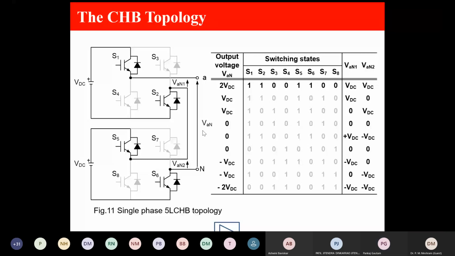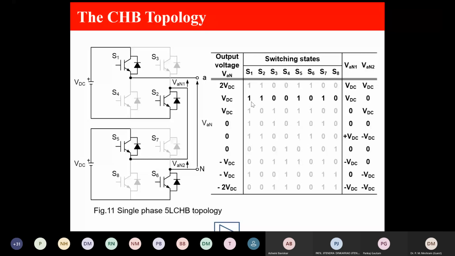This CHB topology is very common and you will find it in applications. I had already told you, if this is on, we get positive VDC. If this is on, we get minus VDC. And if this is on, we get 0, and this on, we get 0. And it is cascaded, so the output voltages of the bridges are added. Source voltages are VDC and VDC. So I make this VDC, this VDC, the addition is 2 VDC.